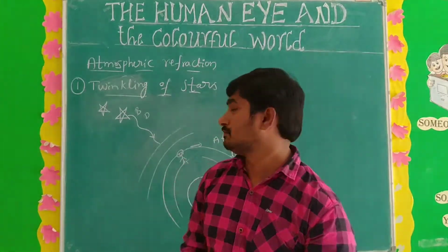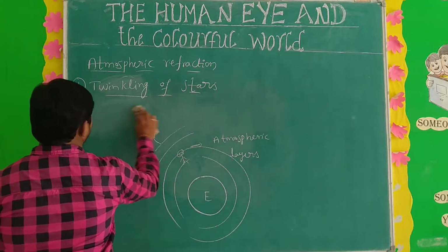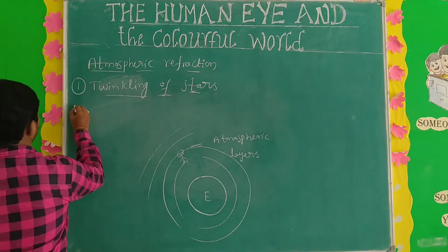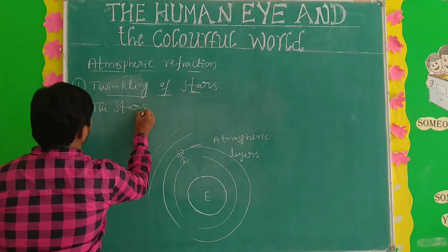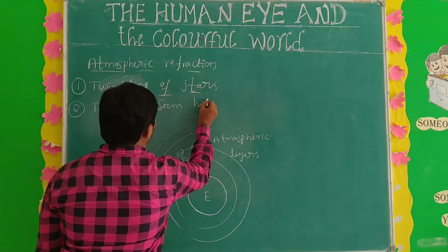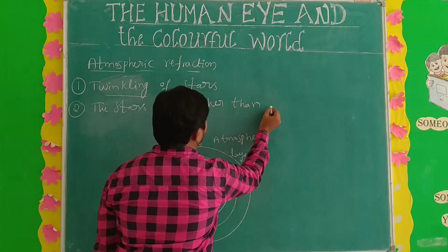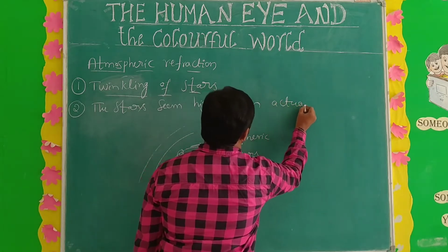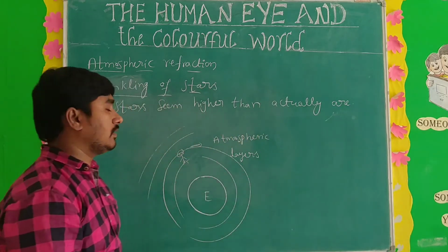Then what is the second one? The second one is: the stars seem higher than they actually are. So what is the second example?